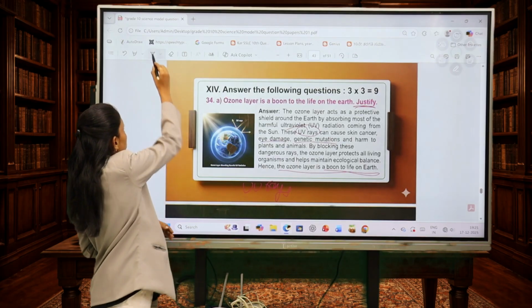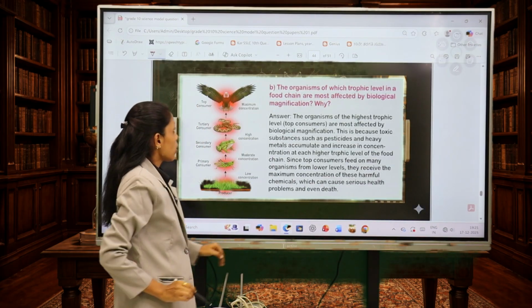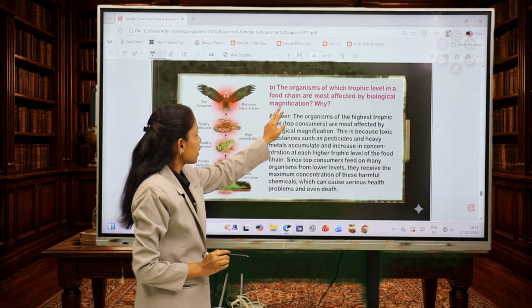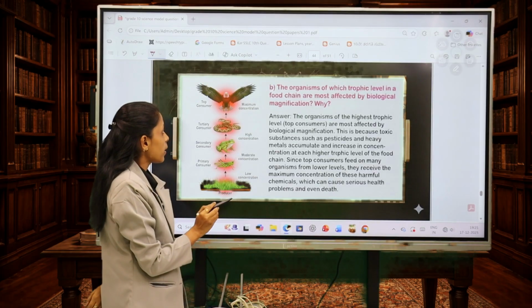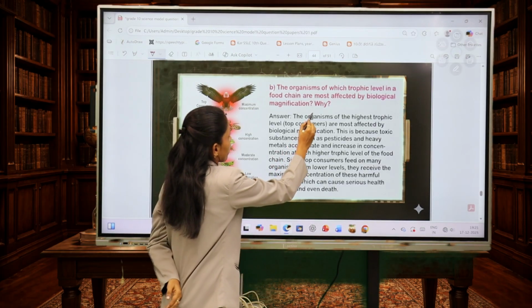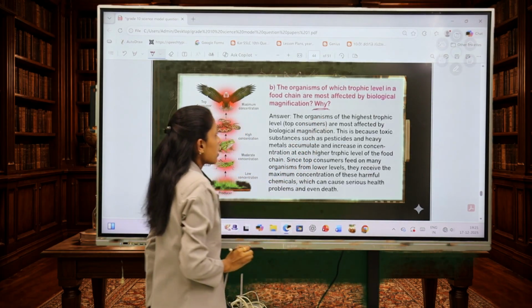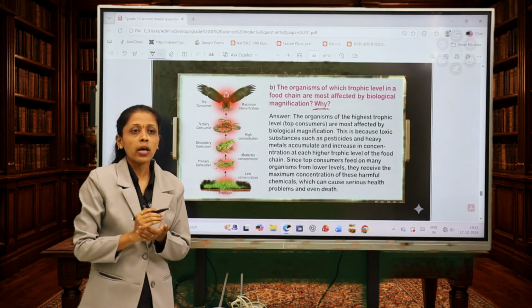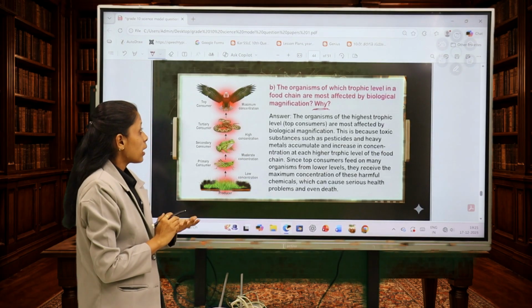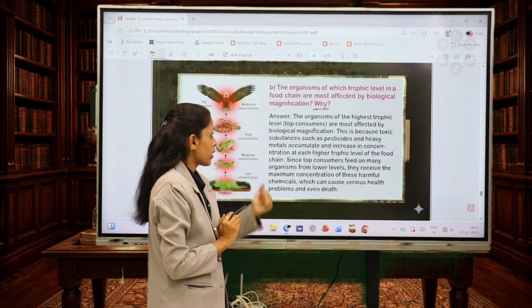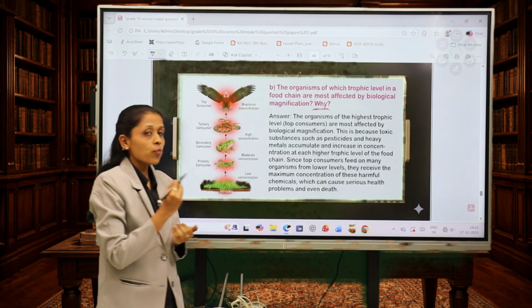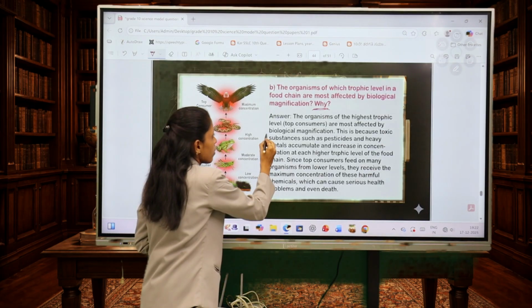We'll move to B question. The organism of which trophic level in a food chain is most affected by biological magnification. Why? They are asking here, the organisms which are present at the highest trophic level are most affected by biological magnification.